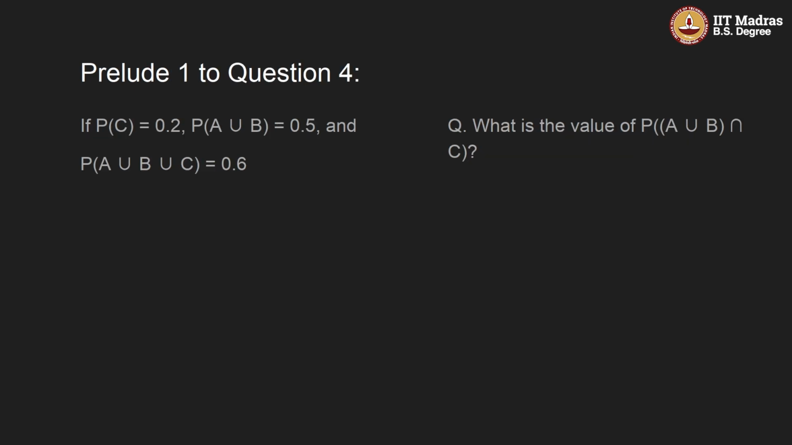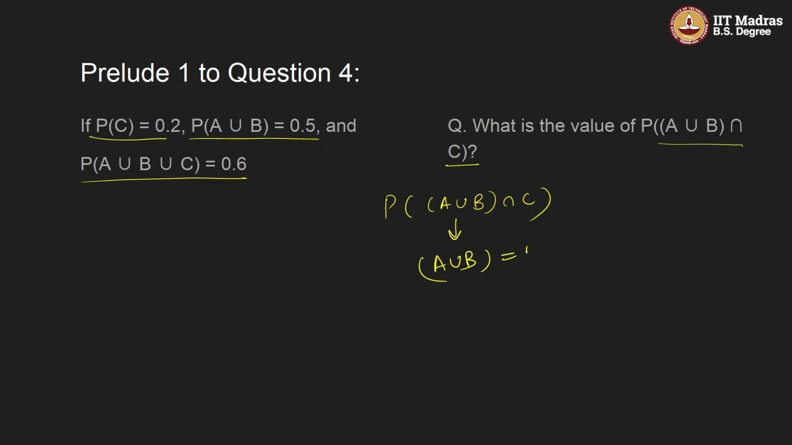Now question 4. If probability of C is 0.2, probability of A union B is 0.5, and probability of A union B union C is 0.6, what is the value of (A union B) intersection C? So first of all, we have to find out here (A union B) intersection C. So let us consider A union B as D. So it can be written as probability of D intersection C.